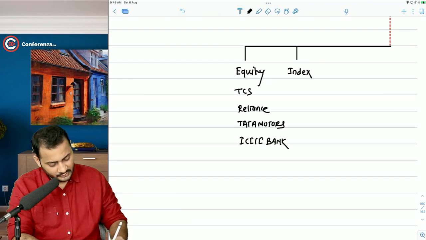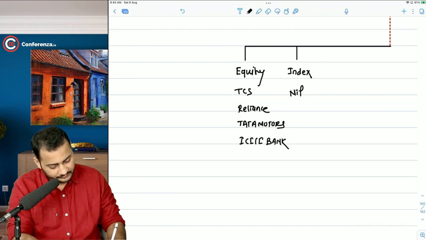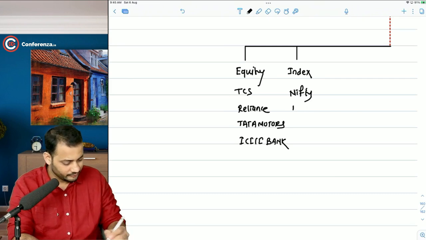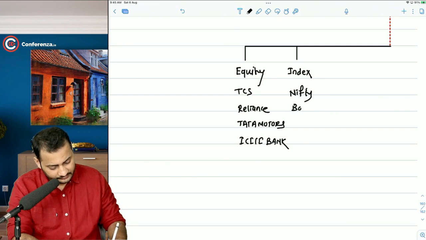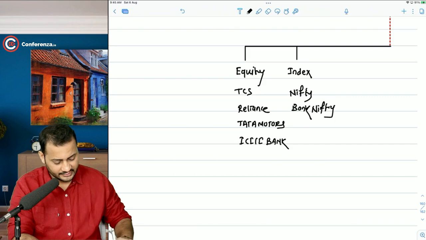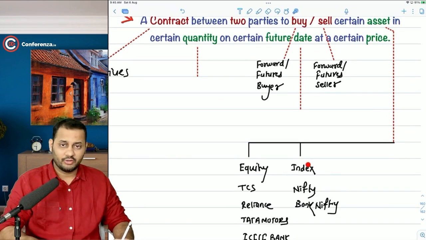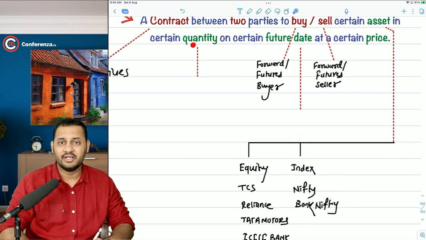For the index, it can be Sensex. We will better take Nifty. It can be Nifty 50. Or we can say Bank Nifty. Mostly these are traded. So these are indices which are also bought and sold in the derivatives market.